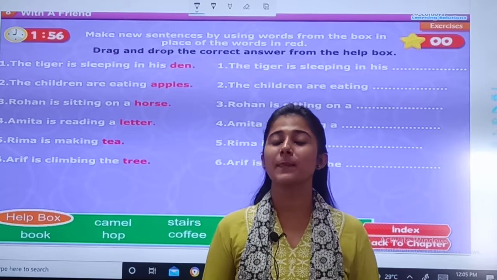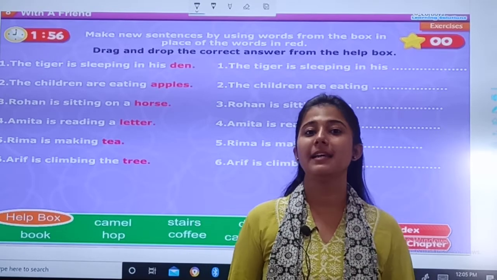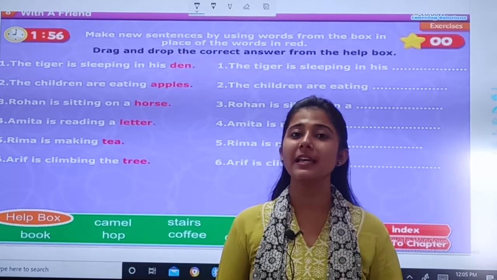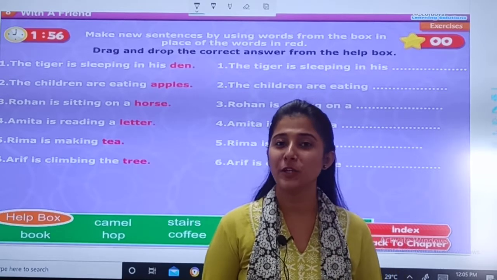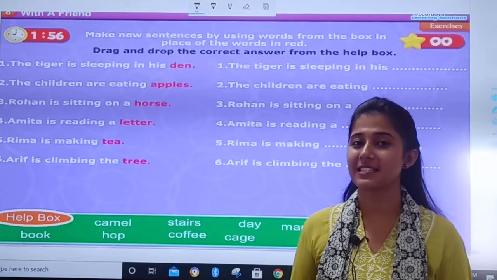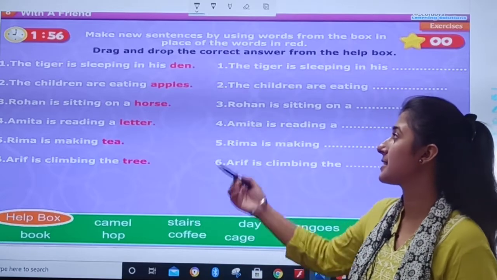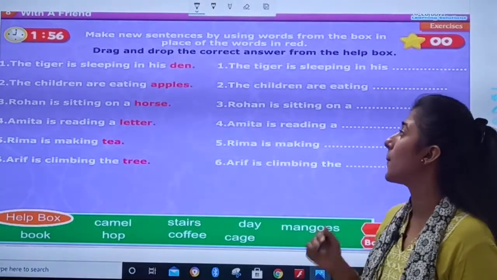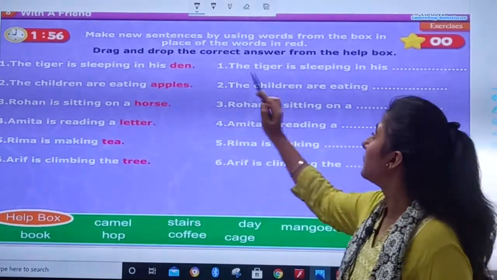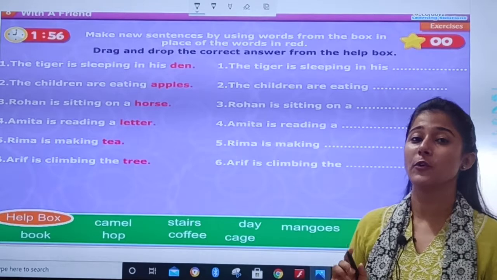Okay students, page number 51. In poem number 8 only, page number 51, there is the exercise Learn New Words, right? Let us learn about this exercise. Make new sentences by using words from the box in place of the words in red.